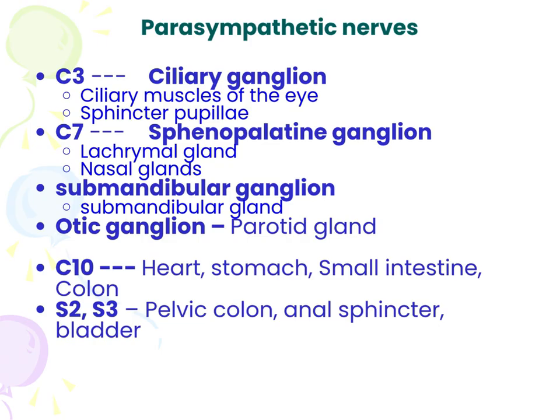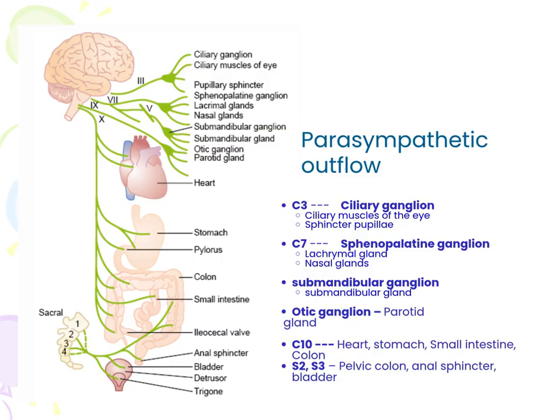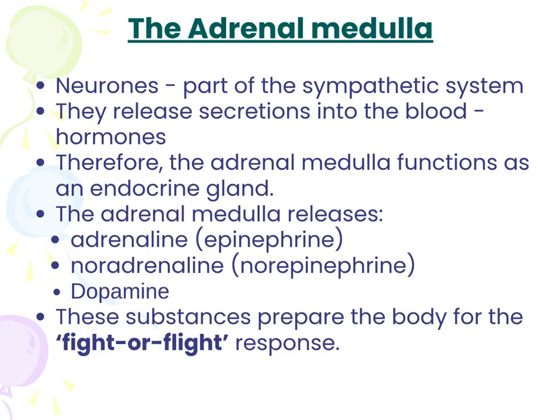These are the noted parasympathetic ganglia that you should know. Ciliary ganglion from C3 supplies the ciliary muscles of the eye and sphincter pupillae. Sphenopalatine ganglion from C7 supplies the lacrimal and nasal glands, while submandibular and otic ganglia supply the submandibular and parotid glands respectively. The adrenal medulla releases adrenaline, noradrenaline, and dopamine. These substances prepare the body for the fight or flight response.